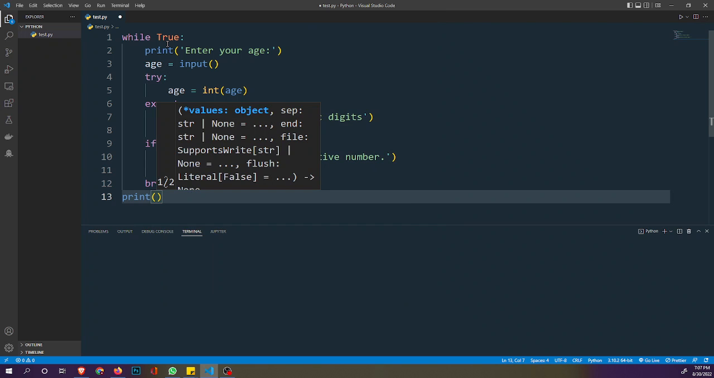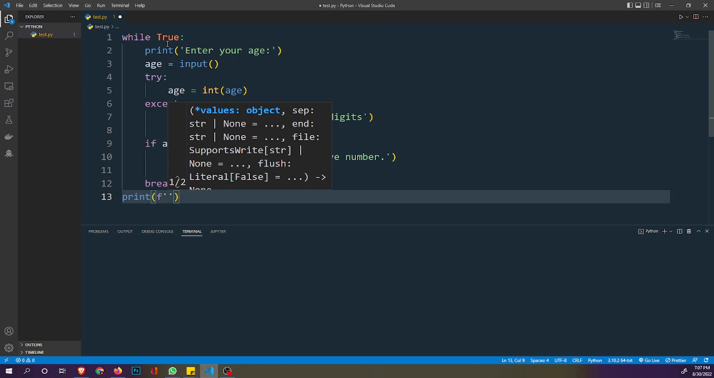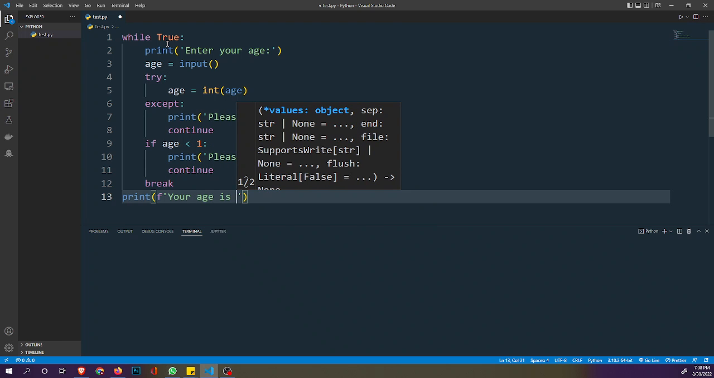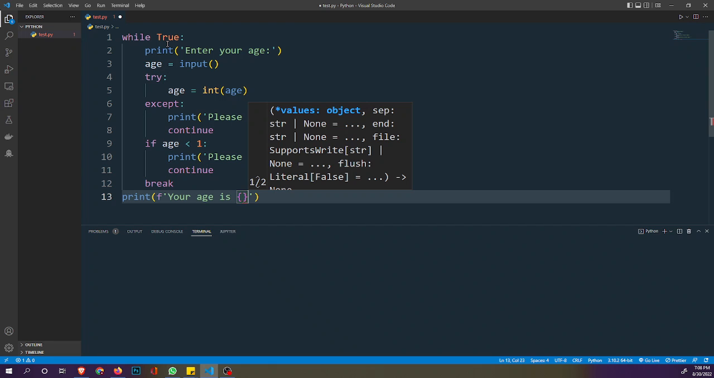We're going to be using interpolation here now. We'll talk about this later. Interpolation is actually used to inject a variable into a string. So this is how interpolation is done in Python. We use the f, and then we have our string. We say your age is, now this is where the variable will come in. So inside here we'll just put the age.